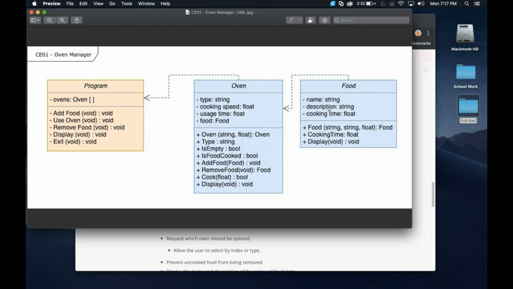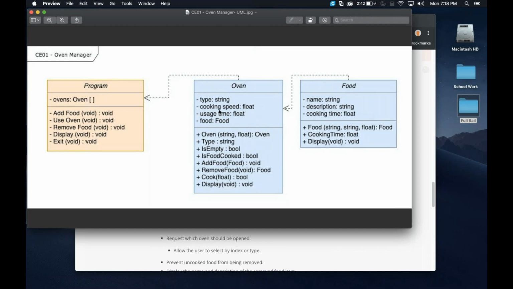So let's use an example. Say I'm making a pizza and the cooking time of that pizza is 20 minutes. I'm going to put it in a normal oven which has a cooking speed of 1. So if I cook it for 10 minutes, then it still needs 10 more to reach that 20 minutes. If I cook it 15, then it needs 5 more minutes in order to get to that 20.